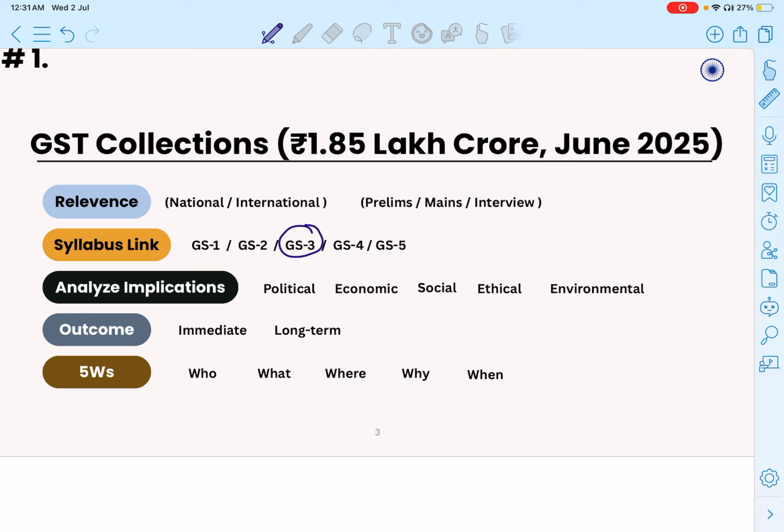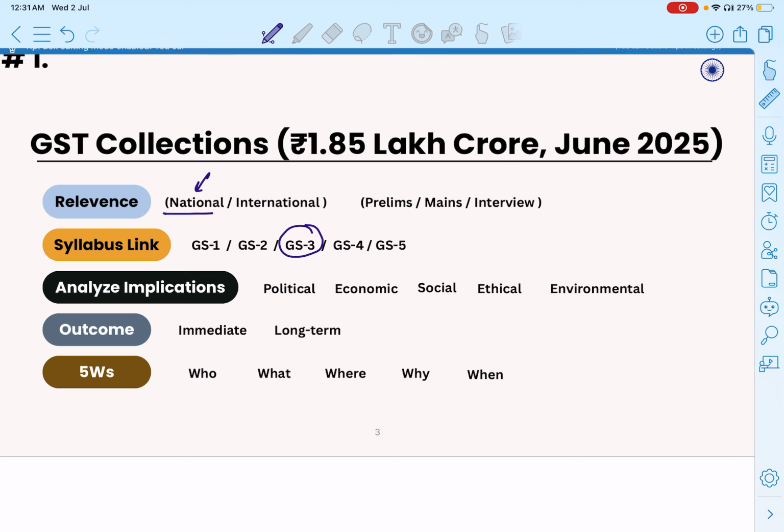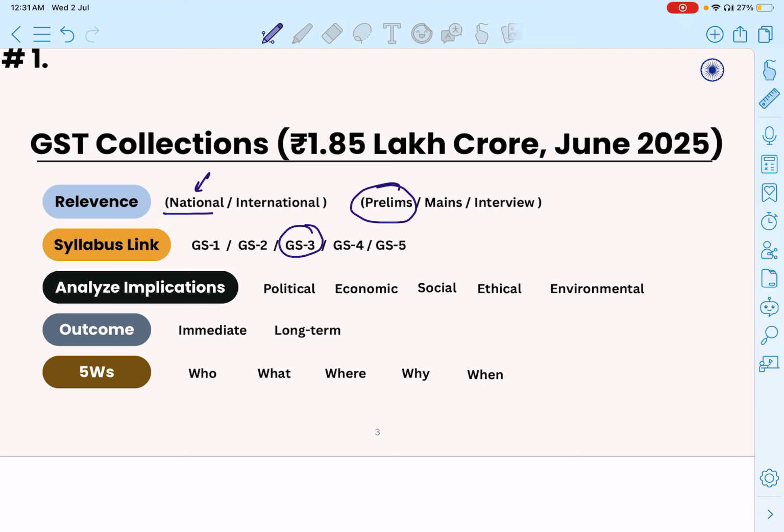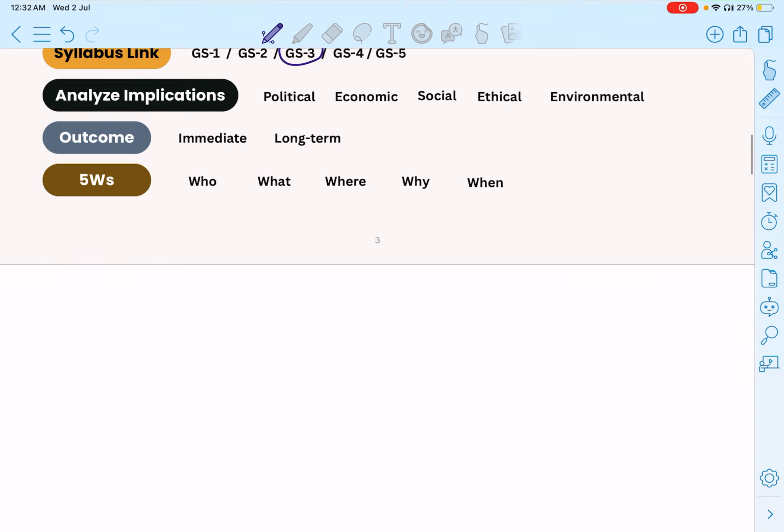This information is directly relevant for national news, and the data and the factual information is directly associated with the prelims examination. In the mains examination, there are analytical questions on fiscal federalism.